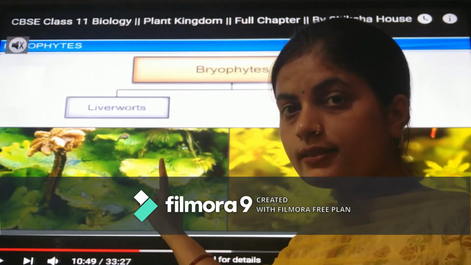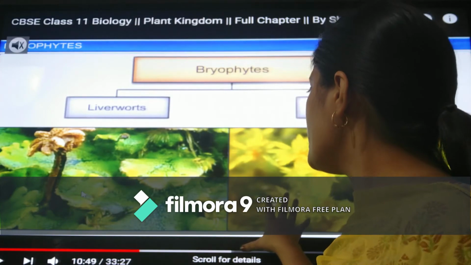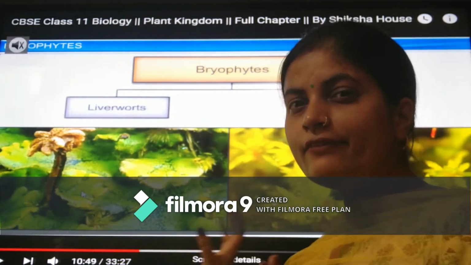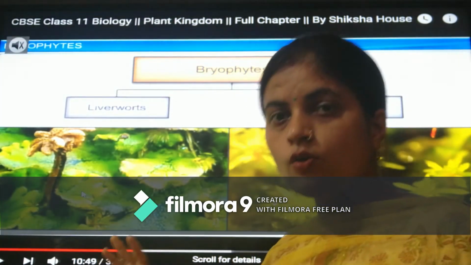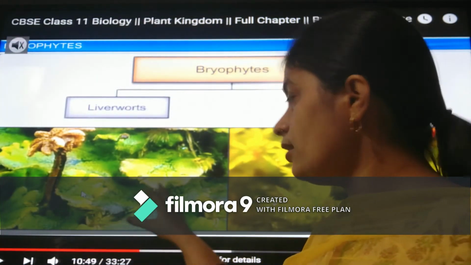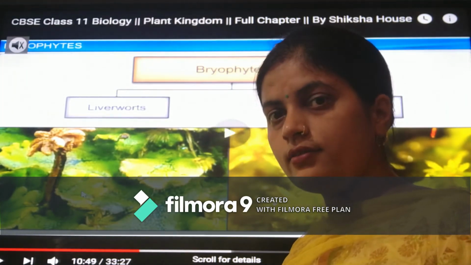All of you can see that this is a thalloid structure. It is a flat thallus-like structure. While here we can see it has a leafy structure, mosses. So the leaf-like plant is mosses, while the thalloid structure is the liverworts. Two broad categories of bryophytes are there.